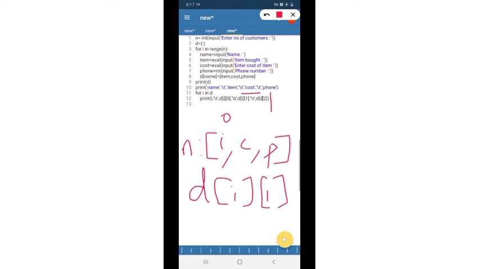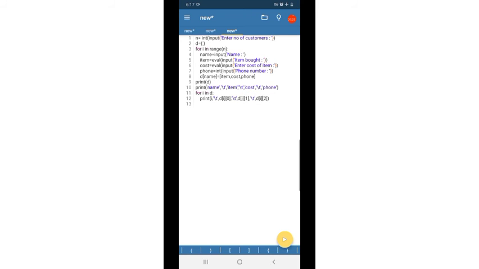Now to print the phone number, I will write 2 instead of 1, because this is at index 1 and this is at index 2. So from the dictionary D, for the first iteration, for the first key, the value at index position 2 is the phone number of the particular person. So let us run this and see.